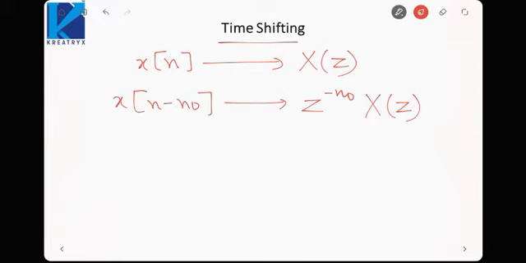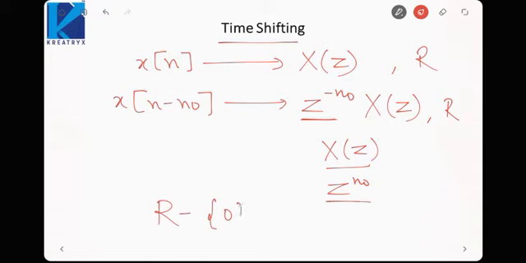Here, if we consider the ROC as R, the ROC here would again be R. But if you see here, we can write it like this, X(z) over z raised to the power n naught. So it is possible that at the origin it will turn to infinity. So the ROC may be R minus origin. We may have to remove the origin from the region of convergence because at the origin this value may go up to infinity. So the origin may not lie in the ROC.